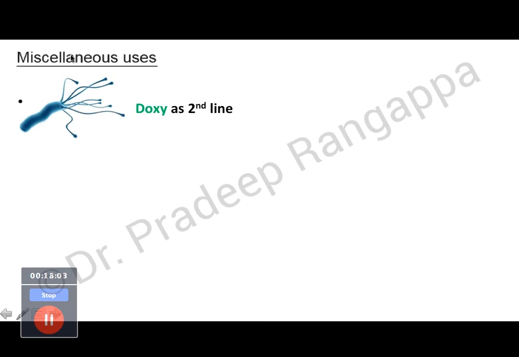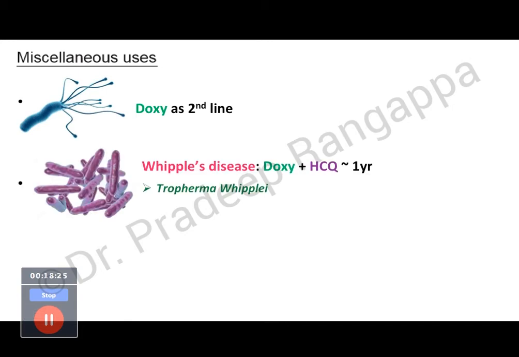So anyone identifies these organisms? So this is Helicobacter pylori. Doxycycline is used as a second line if there is a resistance to clarithromycin, which is one of the drugs used in H. pylori treatment. So if there is a resistance to clarithromycin, doxycycline is used as a second line.